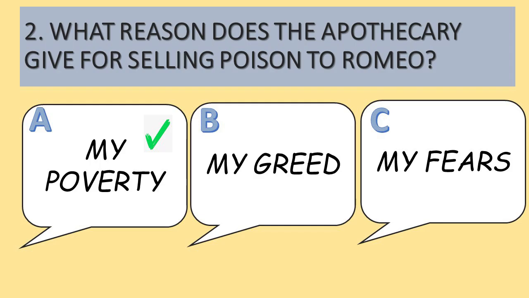What reasons does the apothecary give for selling poison to Romeo? Well, he says it's his poverty. He's not really happy about selling Romeo poison, but does so nonetheless because he is so very poor. It's his poverty that leads him to part with the poison, and Romeo makes a purchase and heads off to see the body of Juliet.